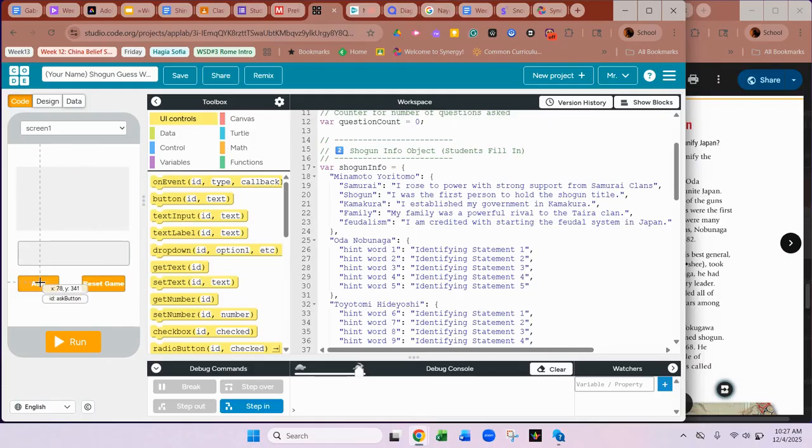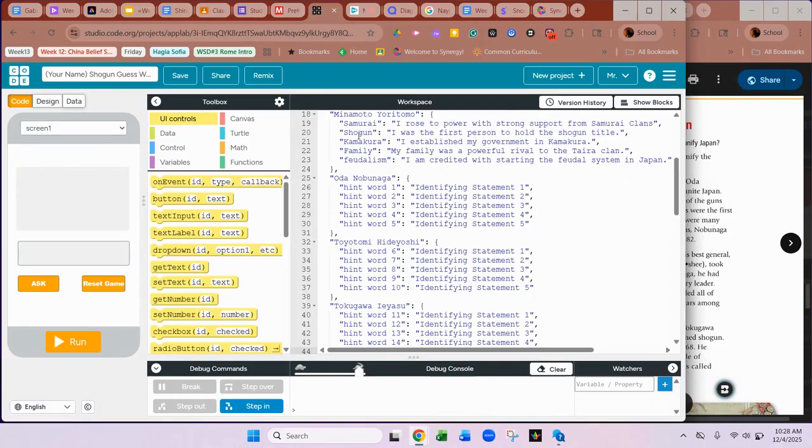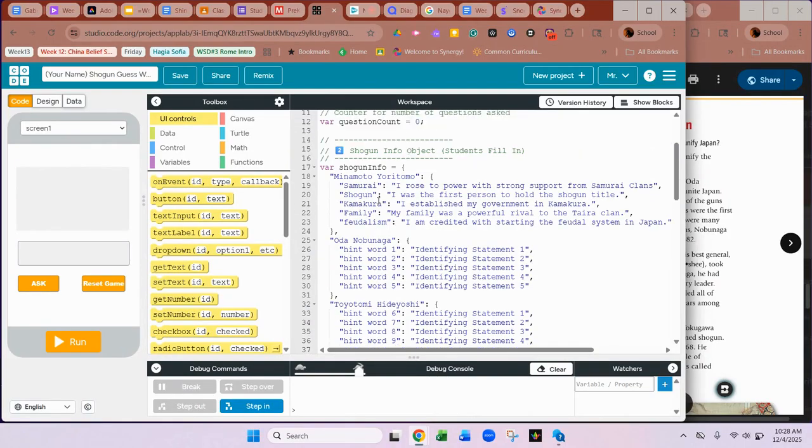Okay. Now, when we hit run, what it's going to do is randomly select one of these 4 Shogun to impersonate. Okay. And so you will have come up with some questions or identifying notes about that person and a key term for each one. Okay. So we're going to try a couple of things. And today, instead of writing out a whole sentence for it, we're just going to go through and type in some of these hint words to see if it basically works on a general level.